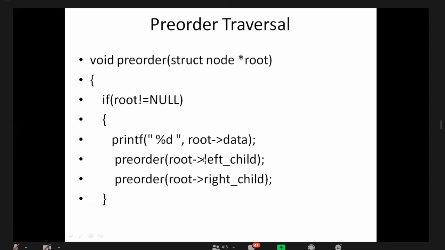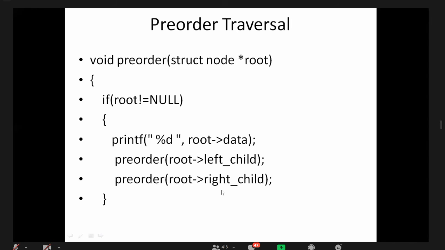When the if condition failed, where do we have to go? I am going to the previous if. Previous if statement means I am going to pre-order of root of right child. Yes or no? Now, root of right child.